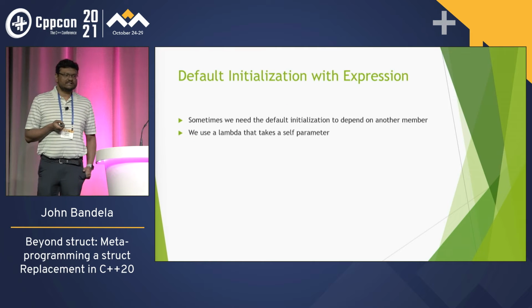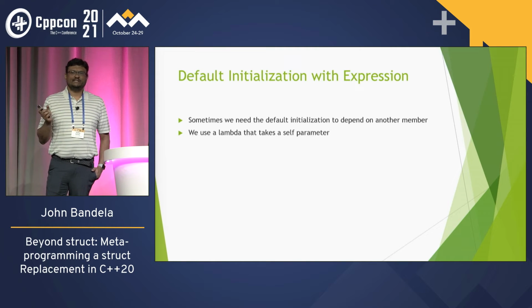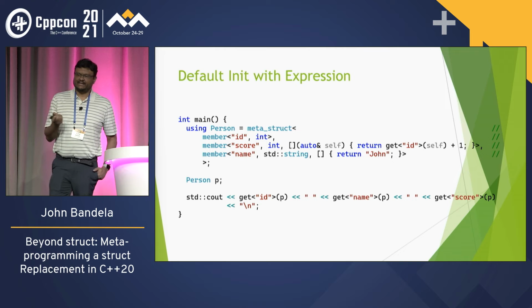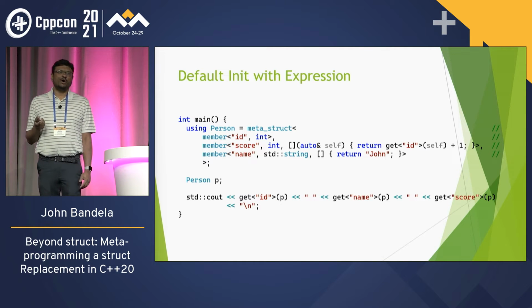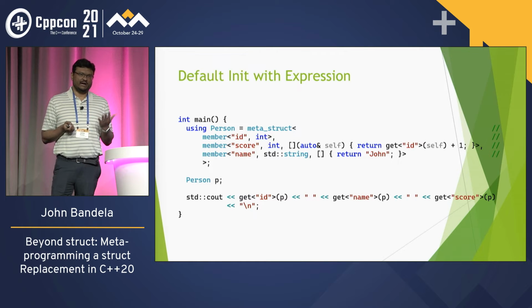However, we may want default initialization with an expression. Sometimes we want the default value to be dependent on what the other members of the struct are. So the way we do this is we take a lambda that takes a self parameter. Look at score. We decided score should just be ID plus 1. So we write auto and self, and return get ID of self plus 1. So we can have both types of lambdas in there: one that just returns a constant or some value, or else one that uses what's passed in as self to calculate it.